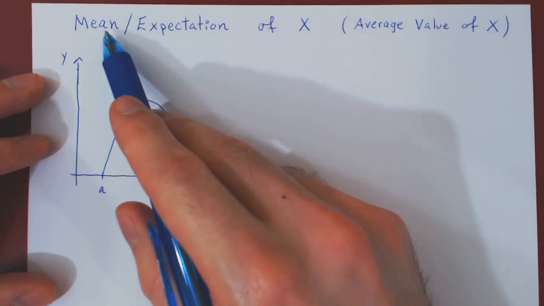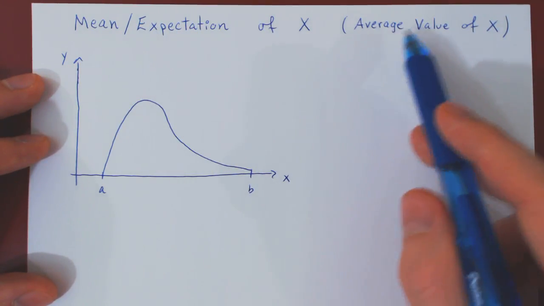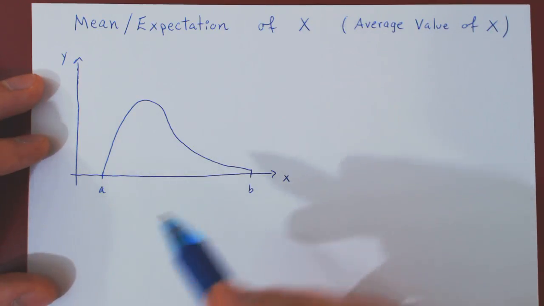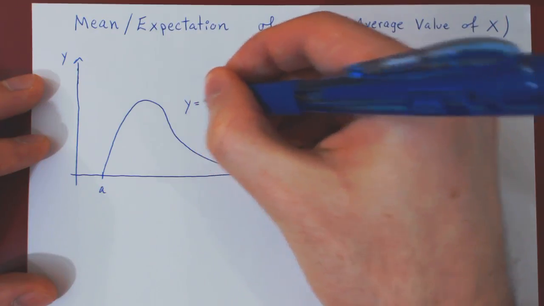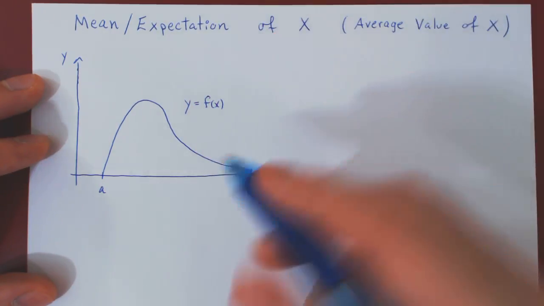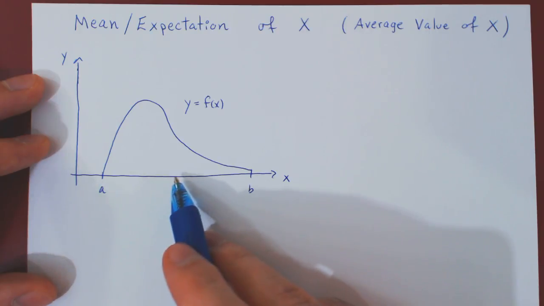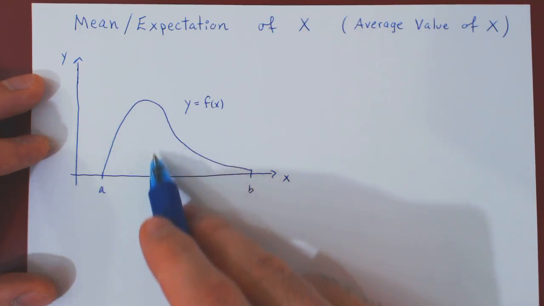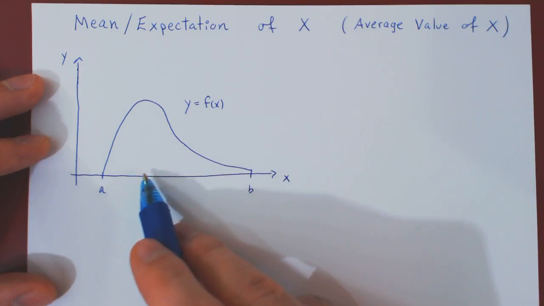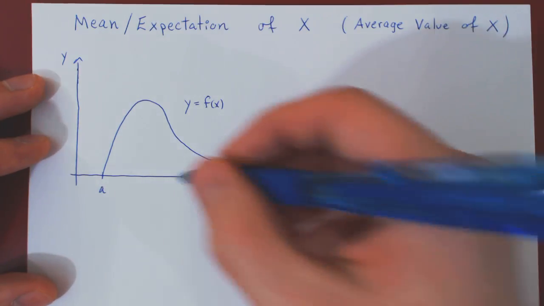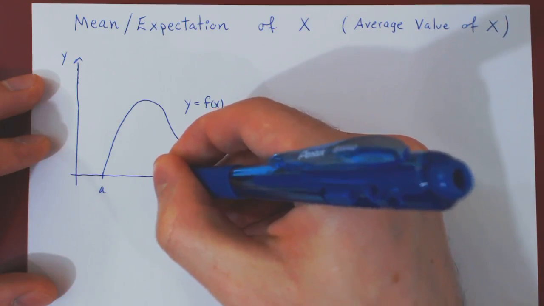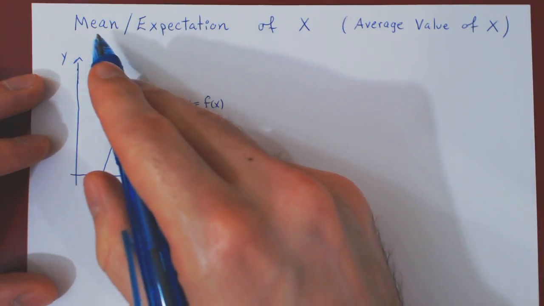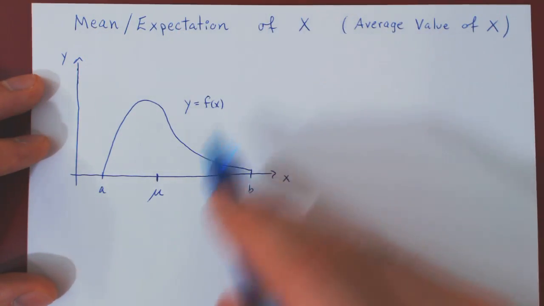Now, the mean and expectation, as I've said, is simply the average value of x, and it kind of is the center of the probability density function, which we'll call here f of x. And if you look here, the center looks kind of somewhere in here, right? If you think of half of the area on the left and half on the right, it looks about here. And we denote the mean expectation of x by mu.